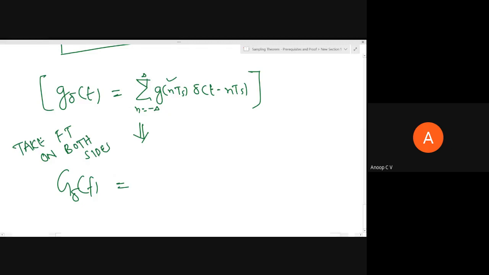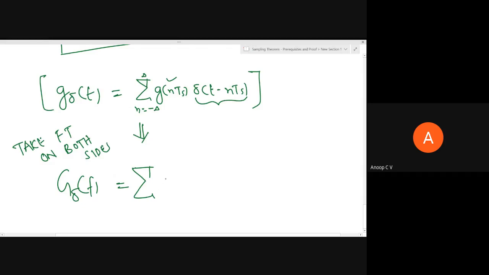Then what will be the Fourier transform of del of t minus n Ts? We have just seen, the Fourier transform of del of t minus t naught is 1 into exponential of minus j 2 pi f t naught. Instead of t naught, we have here n Ts.